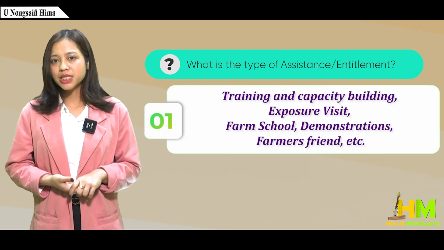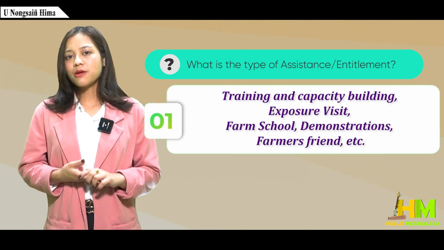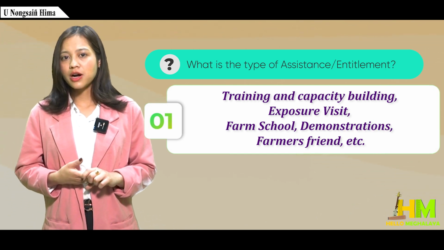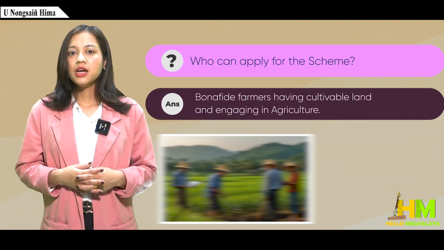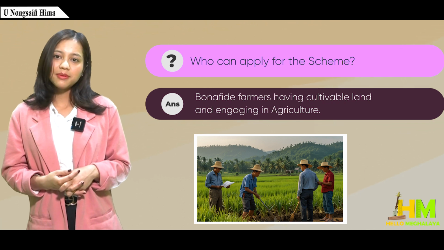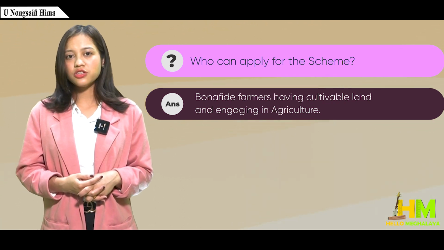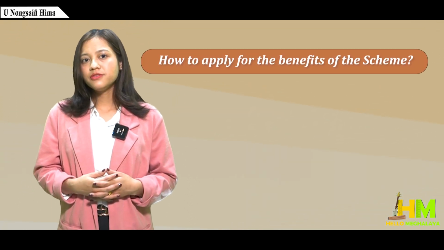What is the type of assistance entitlement? Training and capacity building, exposure visit, farm school, demonstrations, farmer's friend, etc. Who can apply for the benefits of the scheme? Bona fide farmers having cultivable land and engaging in agriculture.